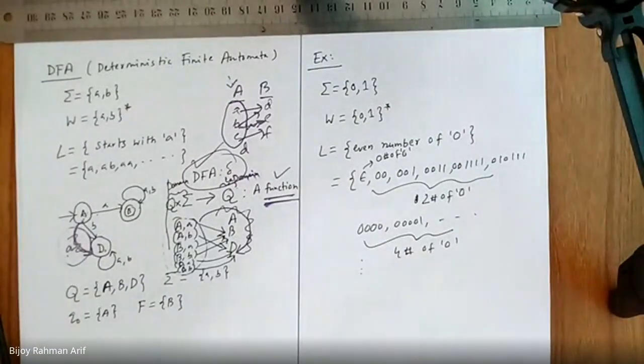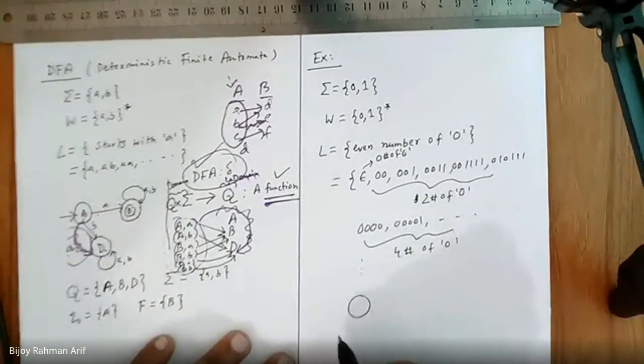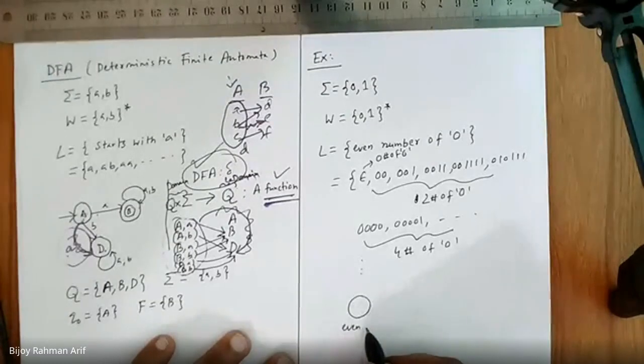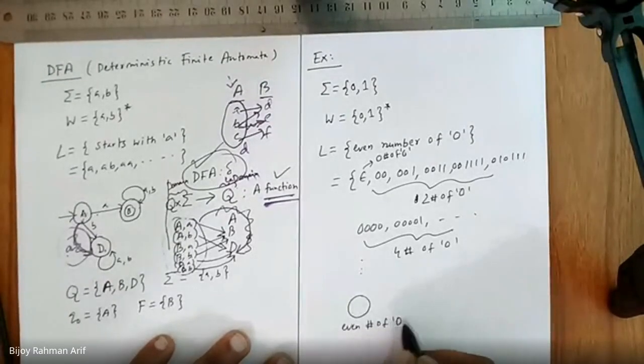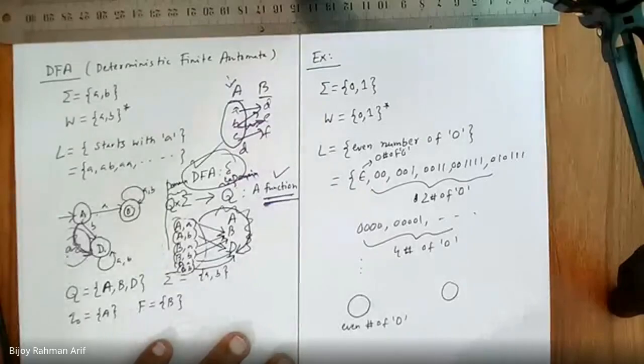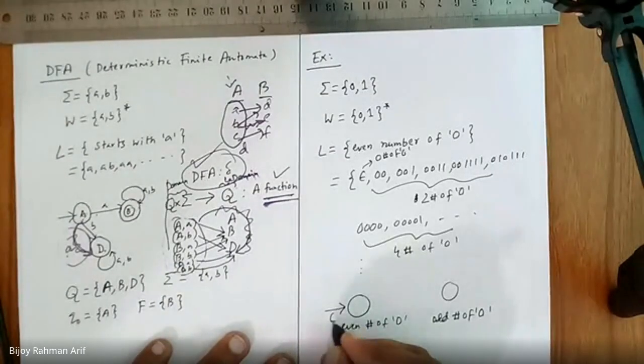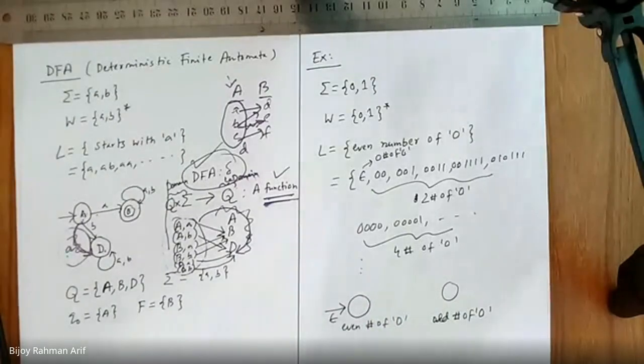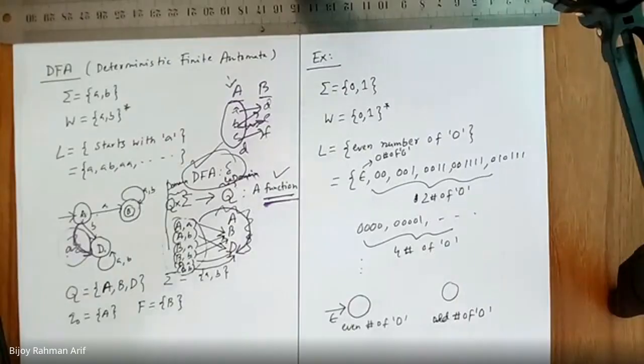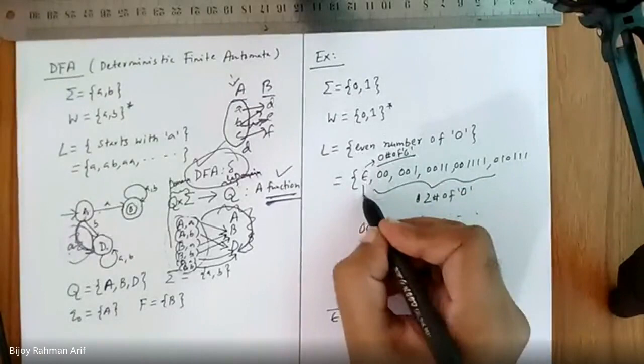So, the entire finite automaton can be divided into two parts. One state is even number of 0. Another part is odd number of 0. So we start from here. Initially, we don't have any 0. Is it even or odd? Even, because no 0 means 0 number of 0. Epsilon.